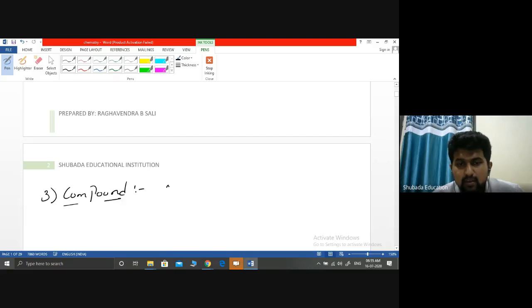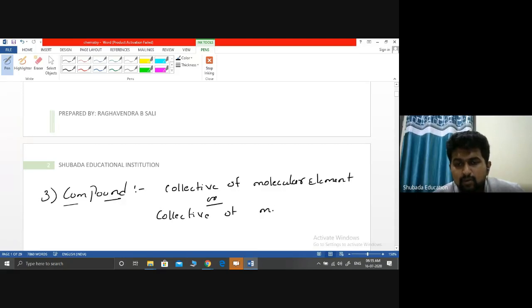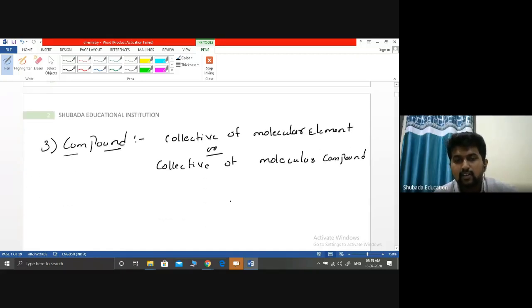A compound means a collective of molecular elements or a collective of molecular compounds. For example, we took O2 as oxygen. O2 means a combination of two O. It is only a molecular element.